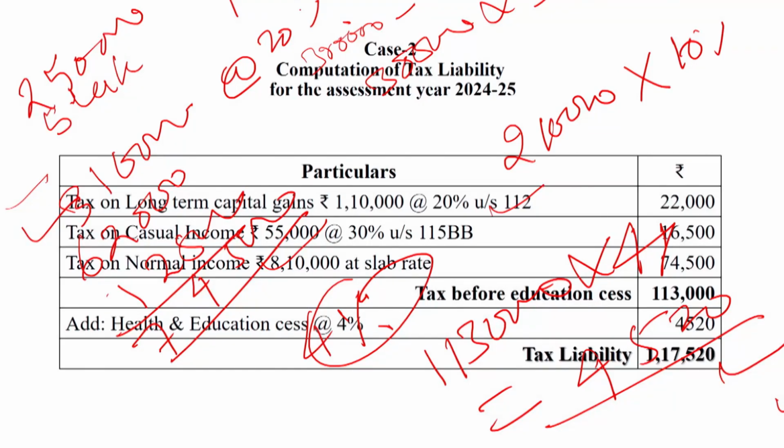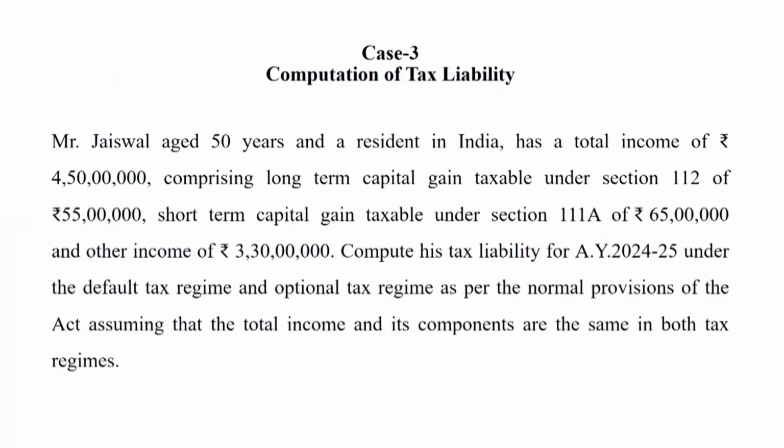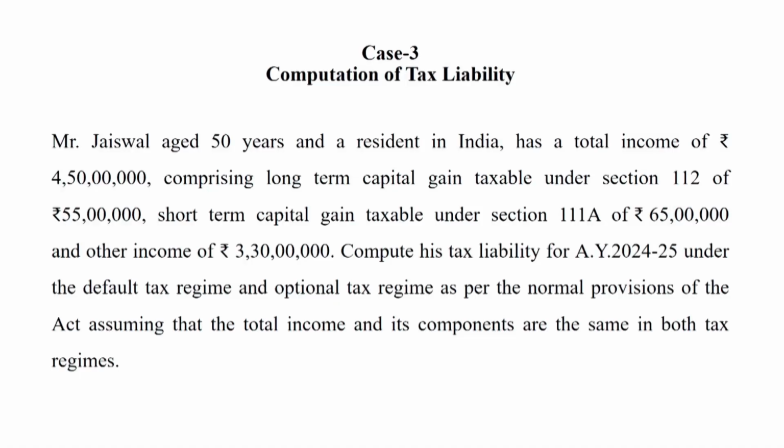So dear student, this is the tax liability under the old tax regime. Dear student, next, computation of tax liability with the help of case number 3. Mr. Jaiswal, age 50 years and a resident in India, has a total income of 4 crore 50 lakh,